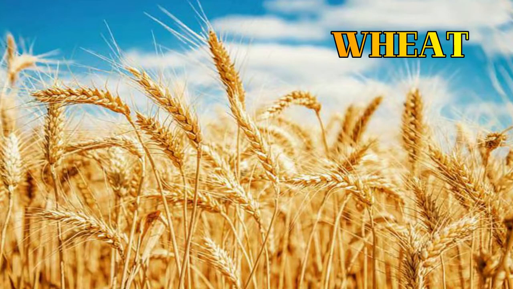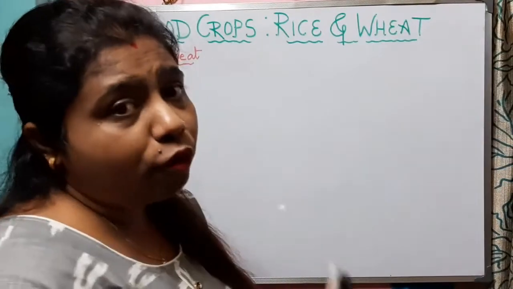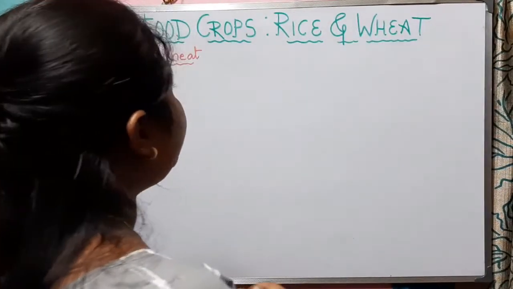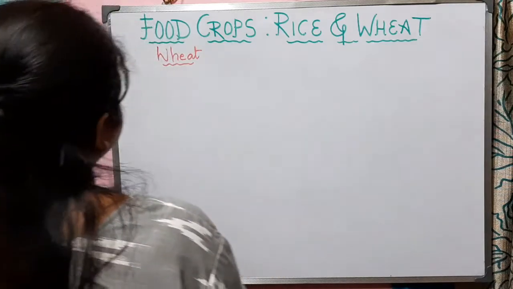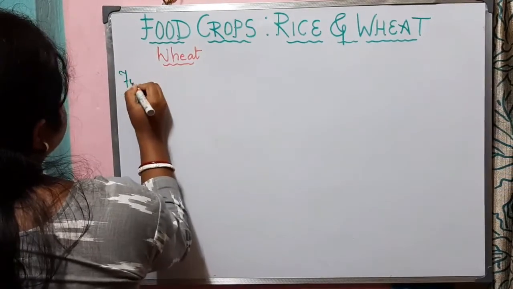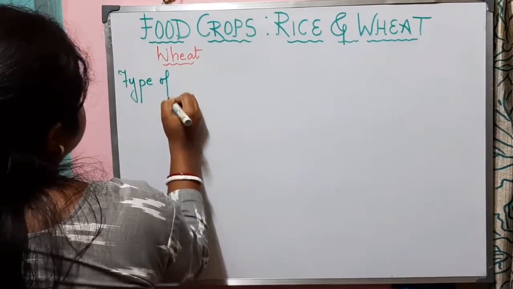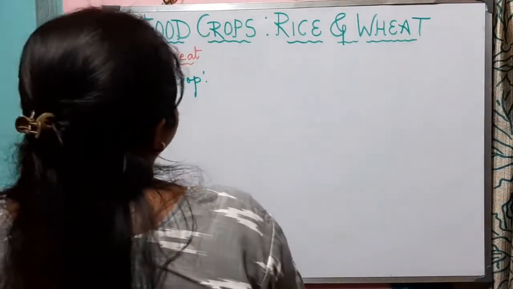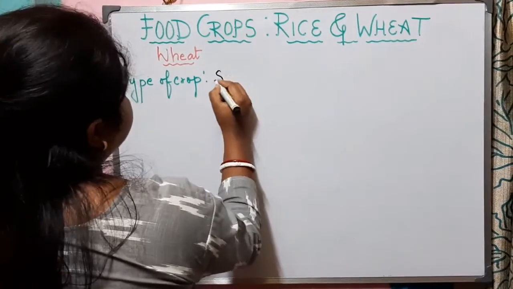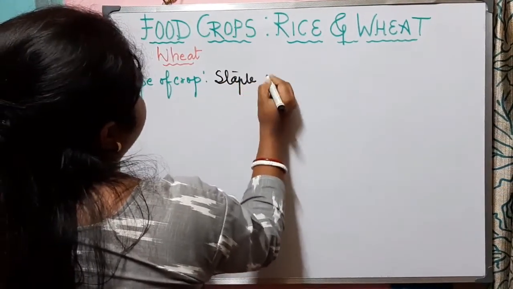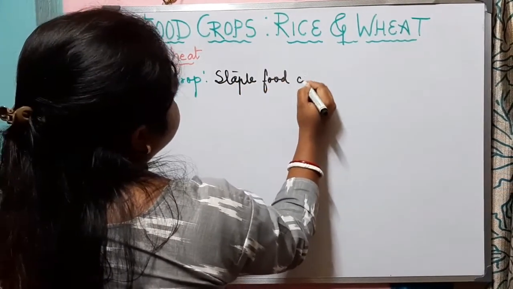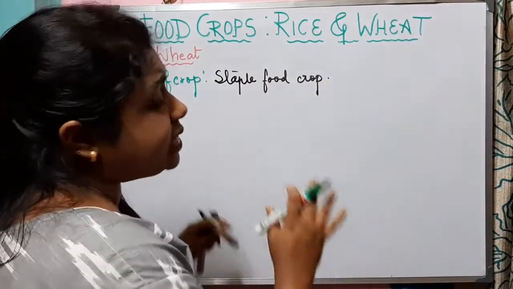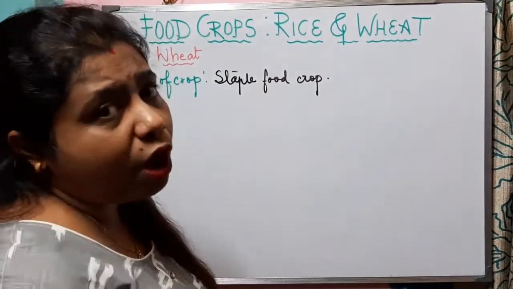It is the second most important cereal crop of our country. So now let us know that which type of crop is wheat. Wheat is another staple food crop. So wheat is another staple food crop of our country.